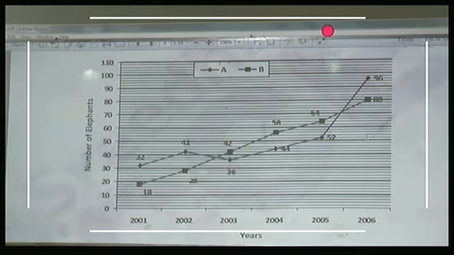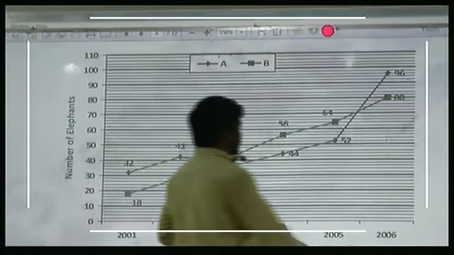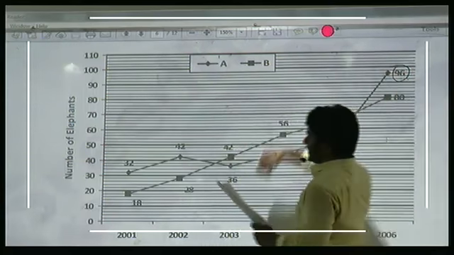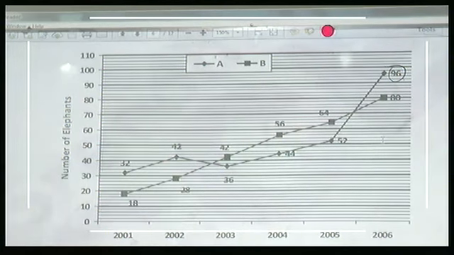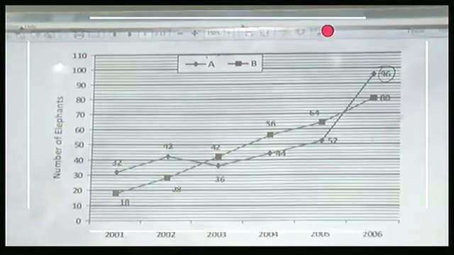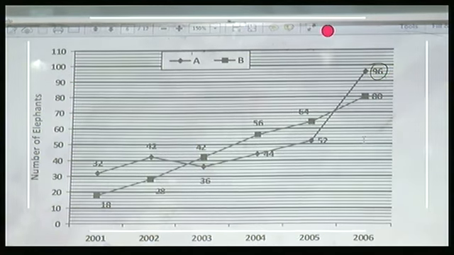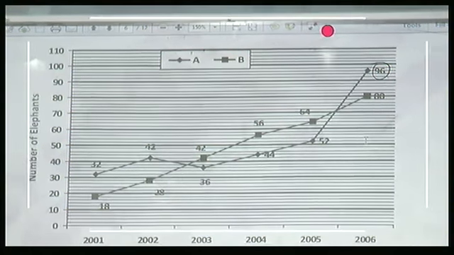The number of elephants in reserve A decreased by 25% from 2006 to 2007. 2006, how much do you have? 96. And it decreases by 25%, and the number of elephants in reserve B increased by 15% from 2006 to 2007. What was the total number of elephants in reserves A and B together in 2007?